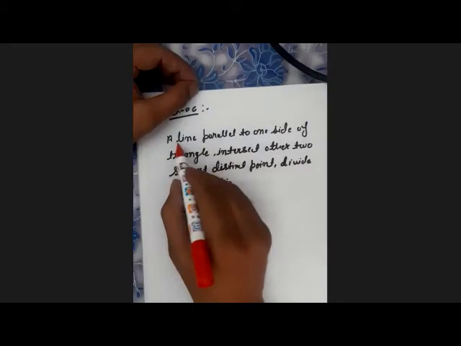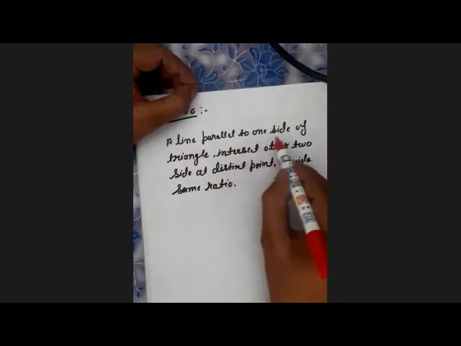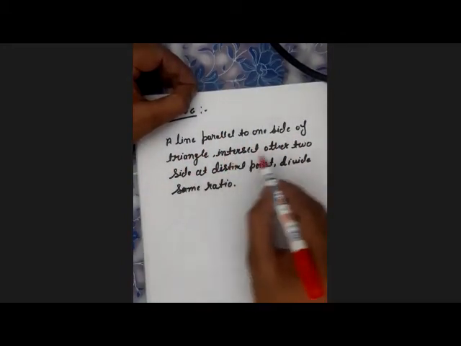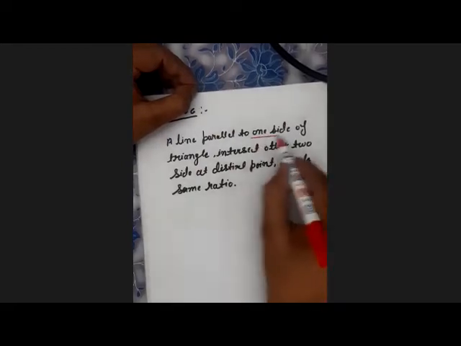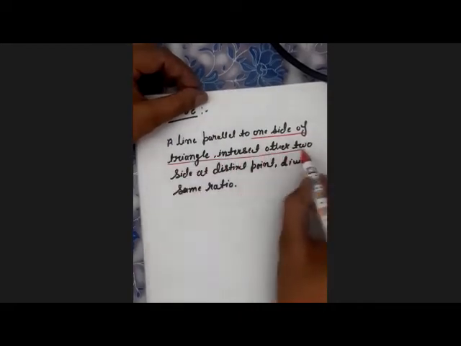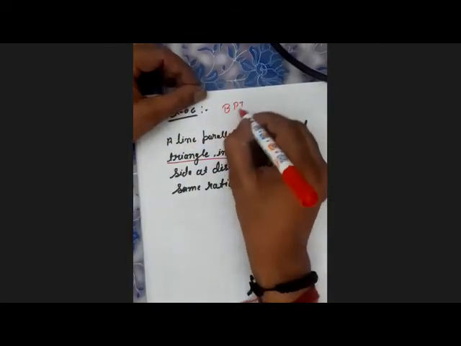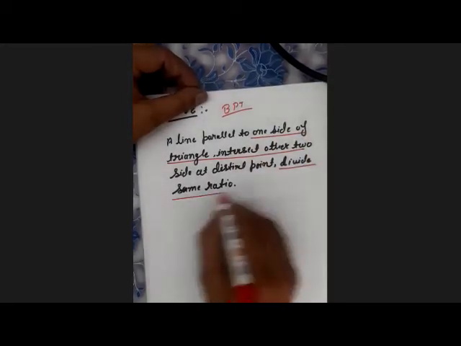For example, a line parallel to one side of the triangle, intersecting the other two sides, this is the given part. This is always the given part. For the BPT theorem, also called the basic proportionality theorem or Thales theorem, this is the given part, and this is the result part.